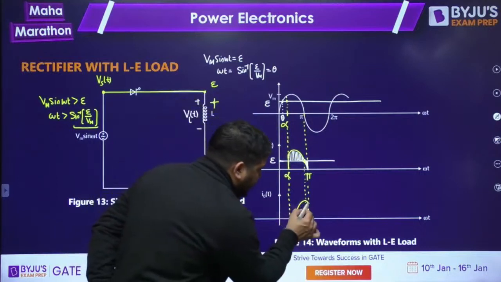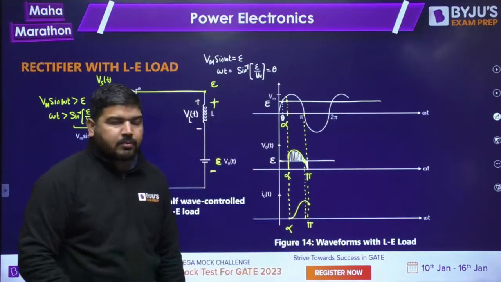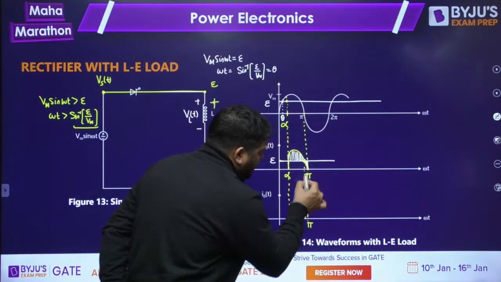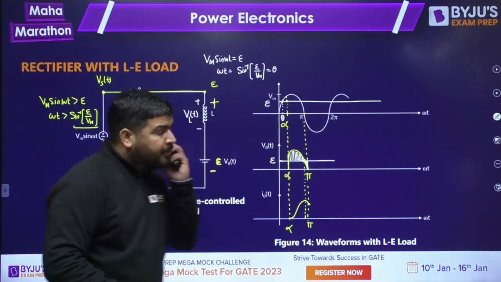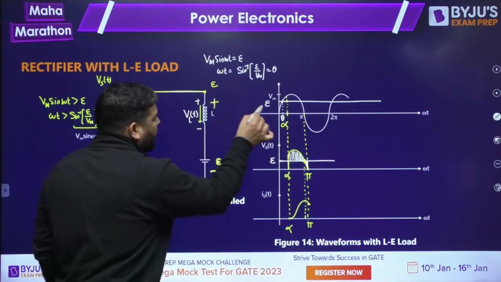Current will go down, but at pi, you can see that current has not decreased to 0. Up to pi, we have seen only up to pi now. At pi, current has not become 0. It means this inductor current is not 0 at pi. What will happen after pi?